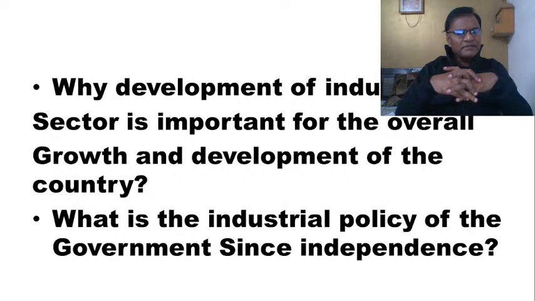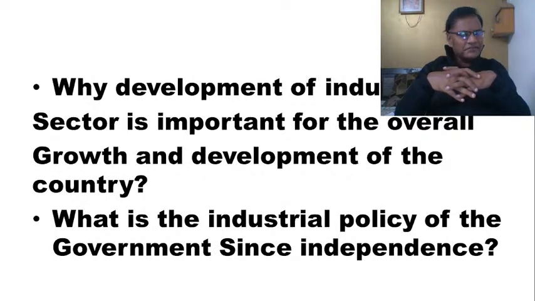The government had opted for a mixed economy, so it allowed the private sector also to function. But this private sector was never given complete freedom. In the name of socialism, the private sector was controlled with the help of what is called the license quota permit Raj. If you wanted to set up a new industry, you needed to take licenses from the government.